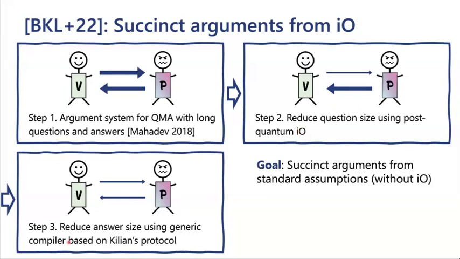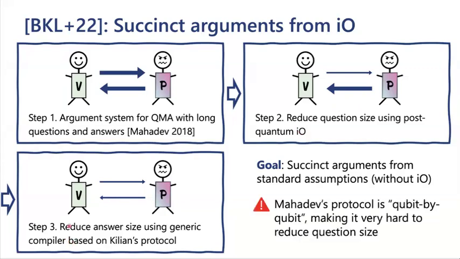Our goal is to construct succinct arguments from standard assumptions, which in particular means without post-quantum secure I/O. The problem is that if you start from Mahadev's protocol, like Bartusek et al. did, this seems like a very difficult problem because Mahadev's protocol is inherently qubit by qubit. There's some number of qubits in the witness state, and Mahadev's protocol kind of checks them one by one, and for each qubit you have to send over a key to the prover to set up some post-quantum cryptosystem and so on. And this is why, to reduce question size, this work needed this very powerful primitive of post-quantum I/O to overcome this difficulty of this qubit by qubit verification.